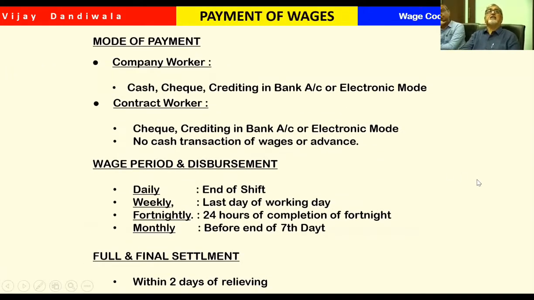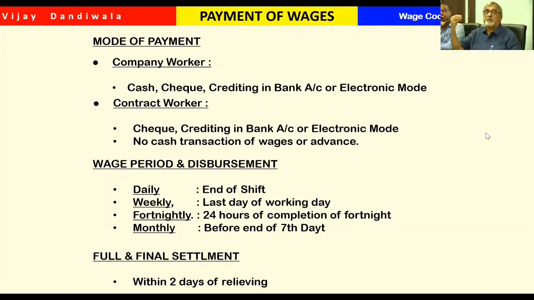Now there are certain changes. In case of a company worker, wages can be paid in cash. But in case of contract labor, it is only by cheque or crediting in bank or electronic mode. In contract labor, cash transaction is a sacrilege, and the person is even punishable also. Maximum irregularity takes place in cash transaction.